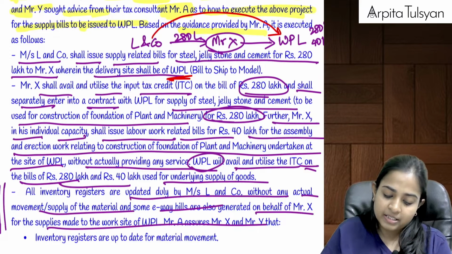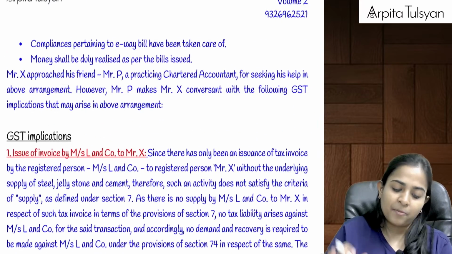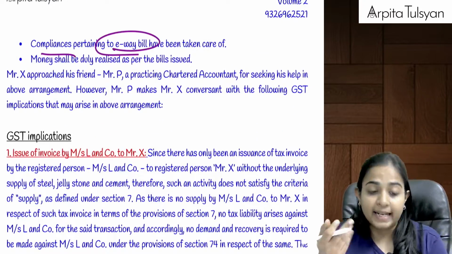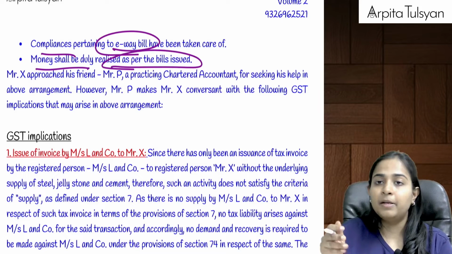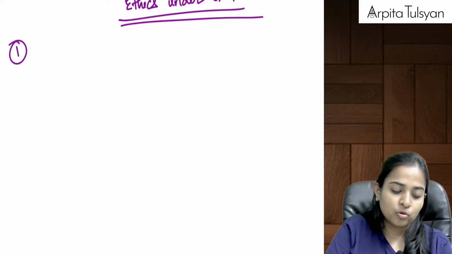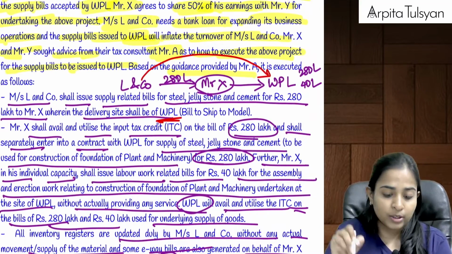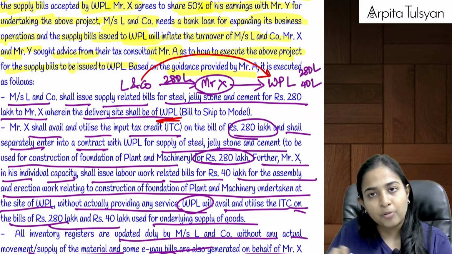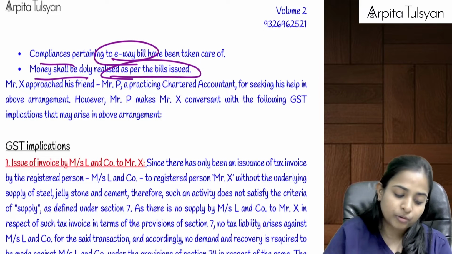Mr. A assures Mr. X and Y that he has kept the inventory registers properly, so don't worry about that. Compliances relating to e-way bill have been taken care of, God knows how. Money shall be duly realized as per the bill issued. So whoever is supplying to whom, let's say L and Company is supplying to X, so X will do the payment to L and Company. X is supplying to WPL, so WPL will do the payment to Mr. X. They have done all the bank transactions also.